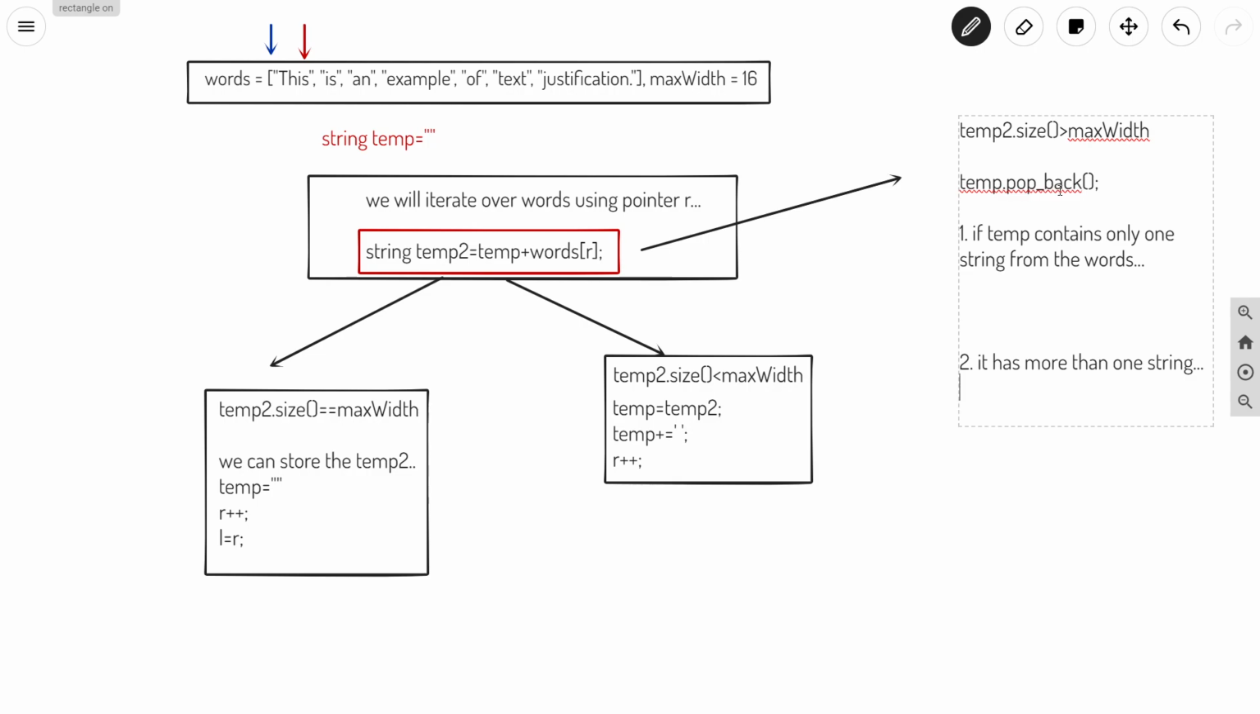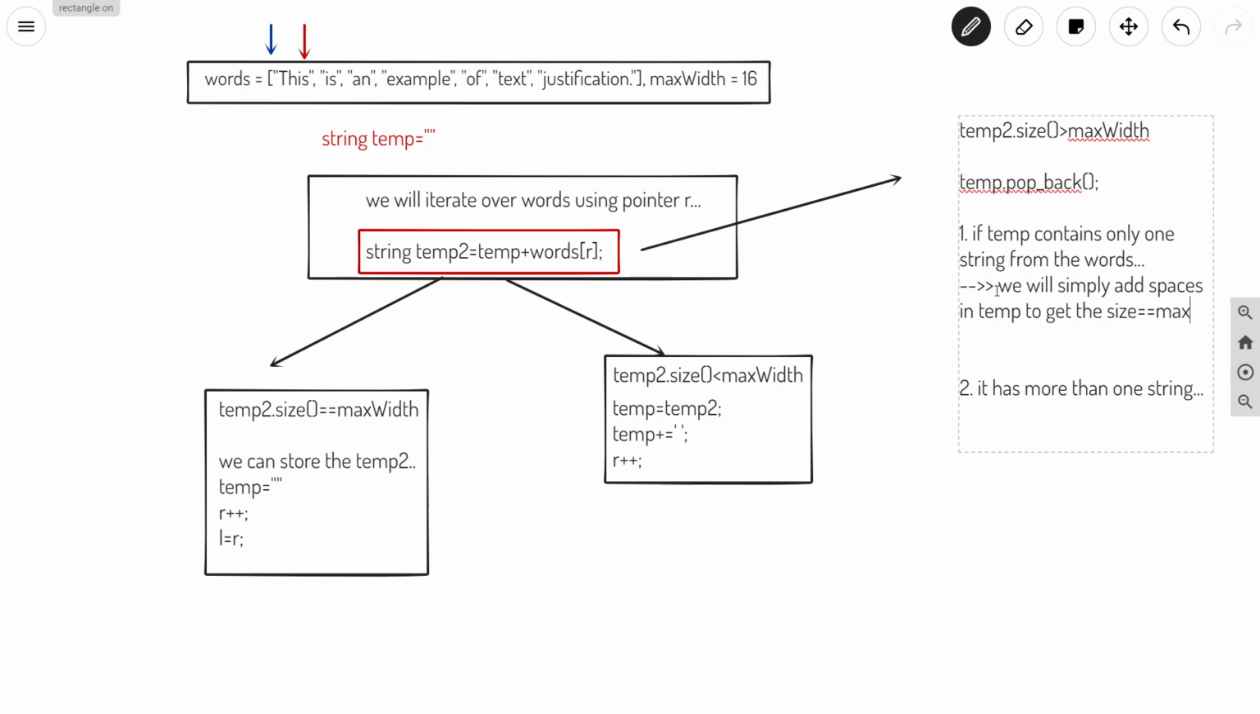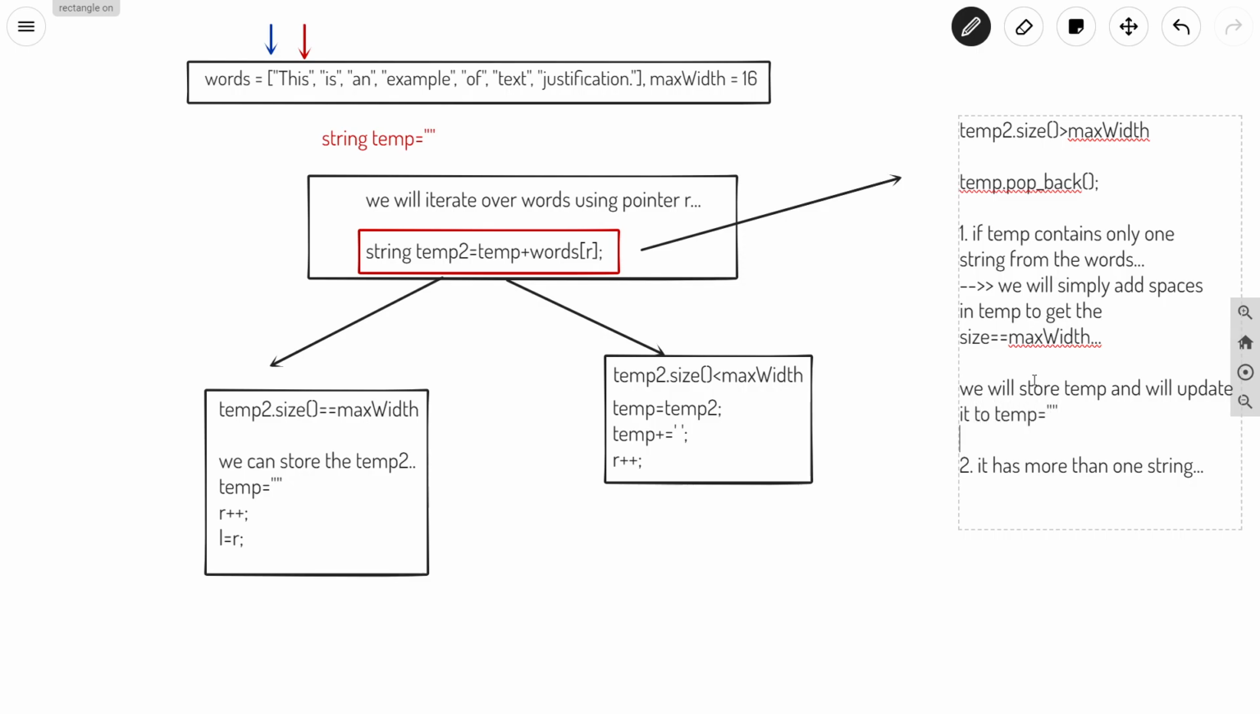If we are having only one string, we can simply add spaces. So here we will simply add spaces in temp to get the size equal to max width. We will do this same thing, and if we achieve the size of max width, we will just store it. So we will store temp, and update it to an empty string. So temp is equal to this empty string.